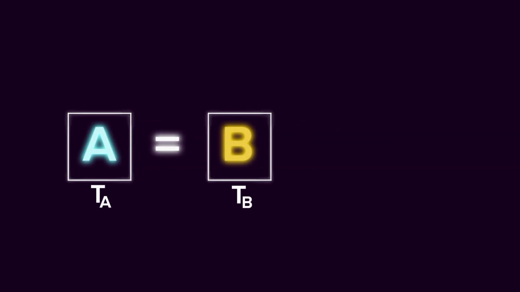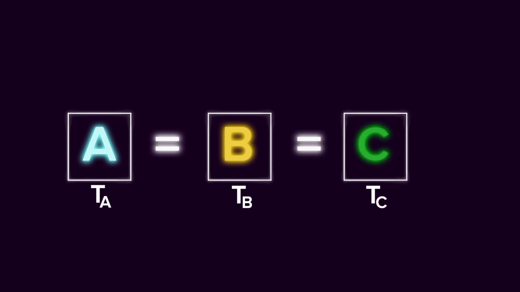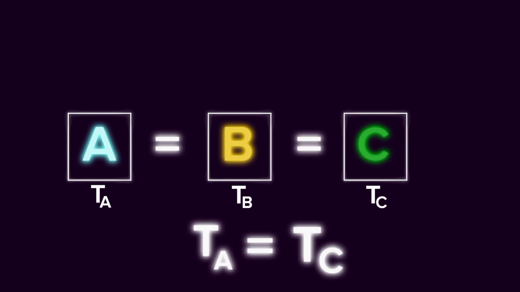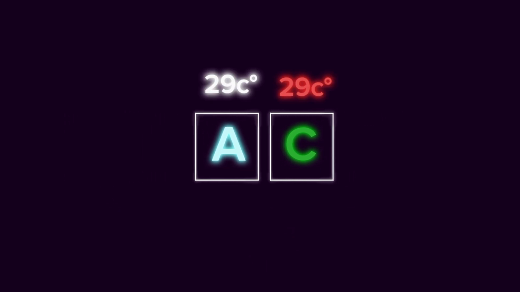Zeroth law. If an object A is in thermal equilibrium with object B, and object B is in thermal equilibrium with object C, then object A and object C are both in thermal equilibrium. Thermal equilibrium means that two objects have the same temperature, which also means there is no net heat exchanged.